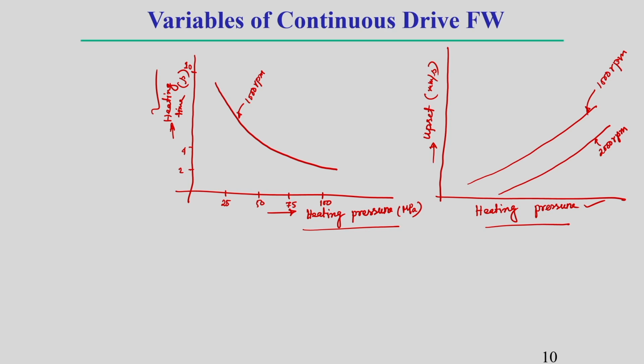Why is it? Because if the rotational speed is more, then during offset time, due to this high rotational speed, localized heating is more. Due to the high RPM, heat dissipation is not more. That is why localized heating and localized softening of the material takes place. That is why, due to the pressure here, less offset takes place compared to low RPM. This you should keep in mind.